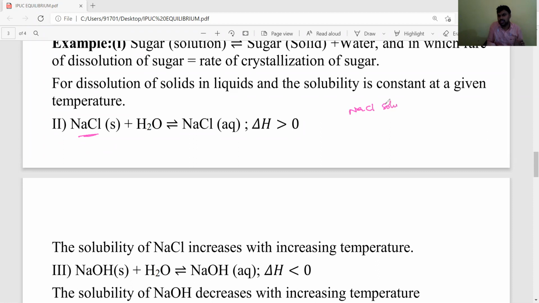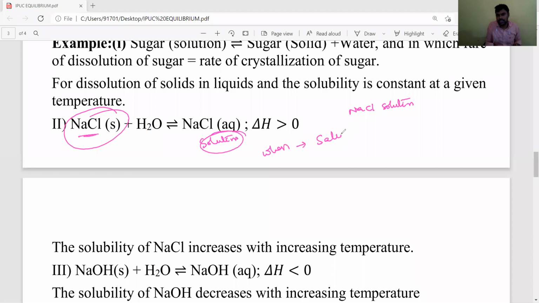NaCl in solution state, after it becomes a saturated solution, exists in equilibrium with NaCl crystals. Okay. So both are existing in equilibrium state. So now aqueous NaCl means it is a solution. The solution is existing in equilibrium with NaCl solid in water when it becomes a saturated solution.